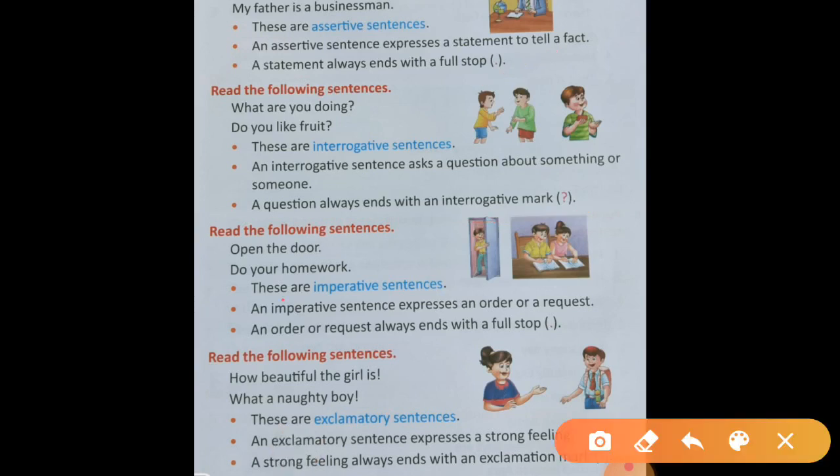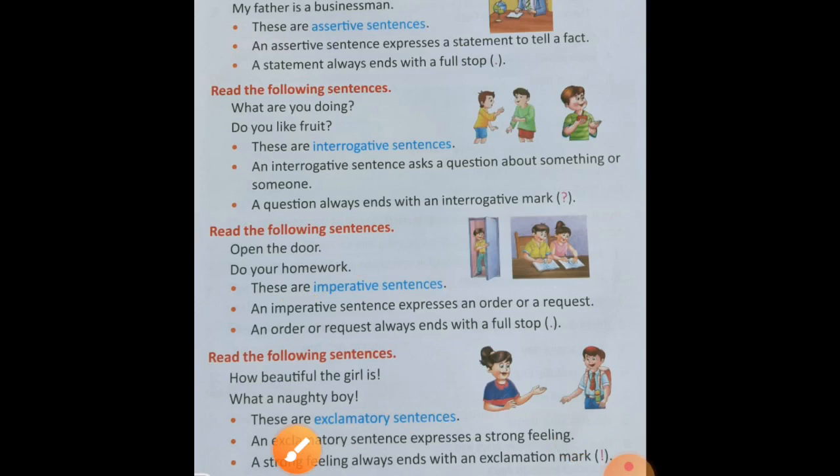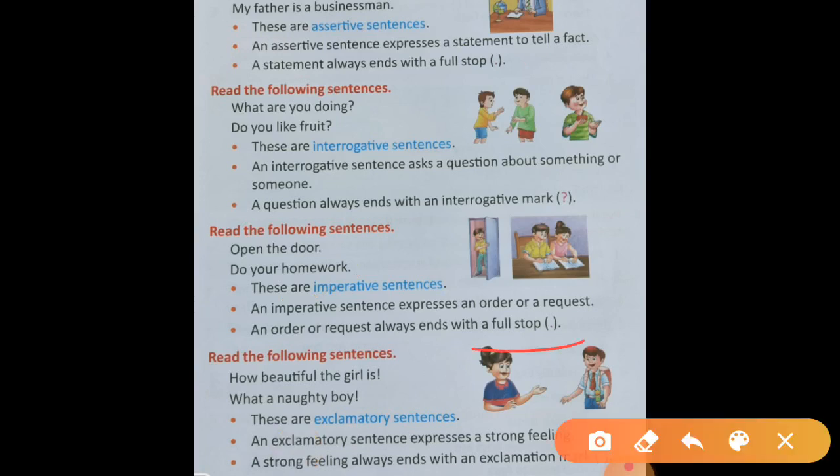And imperative sentence in which we give order or request. हम जब order देते हैं, request करते हैं, shut up, this is an order. And please open the door or open the door, this is a request. So this is about request and order. This is called imperative sentence and always we put a full stop at the end of imperative sentence.